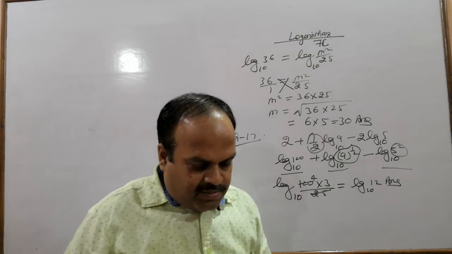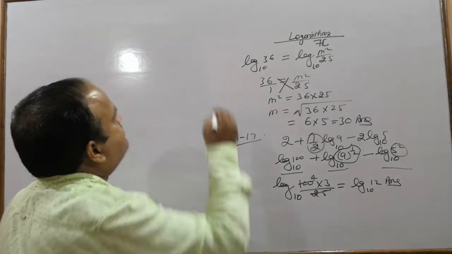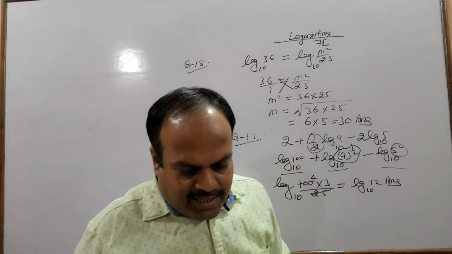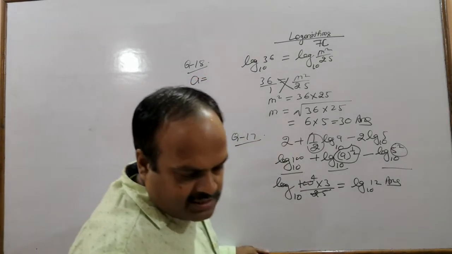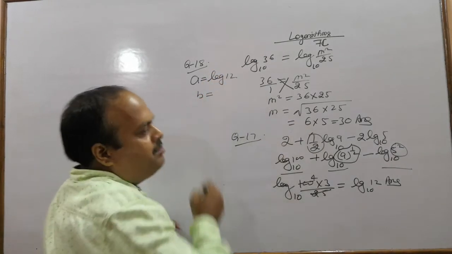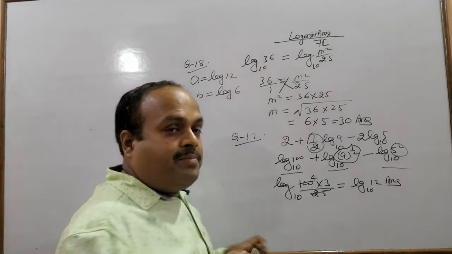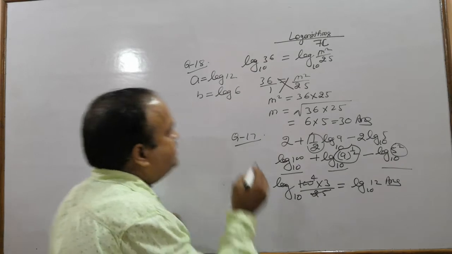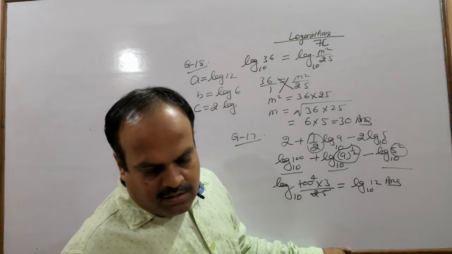Now we go to question number 18. We have the values of a, b and c. A is log 12, b is log 6. If the base is not mentioned, we will consider the base as 10. C is 2 times log square root 2.